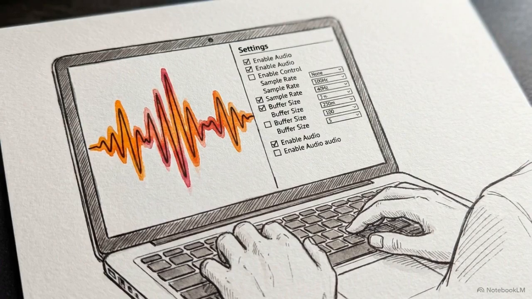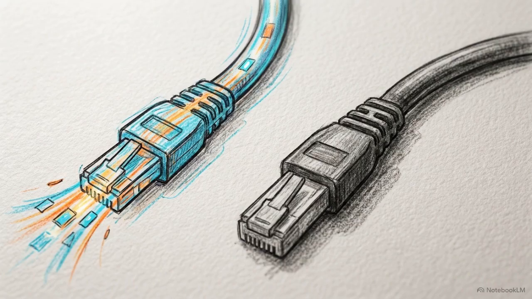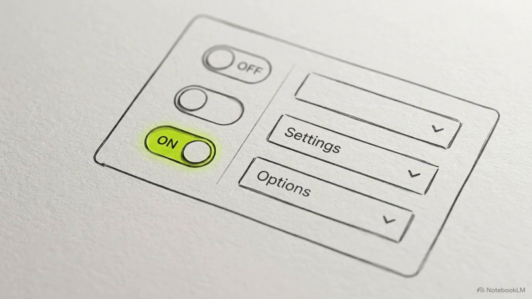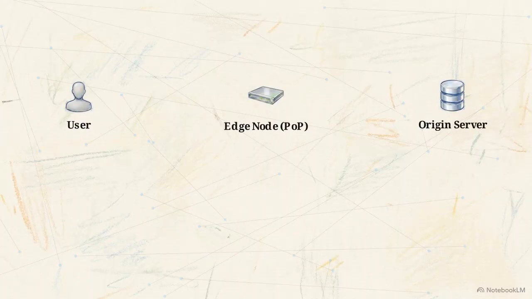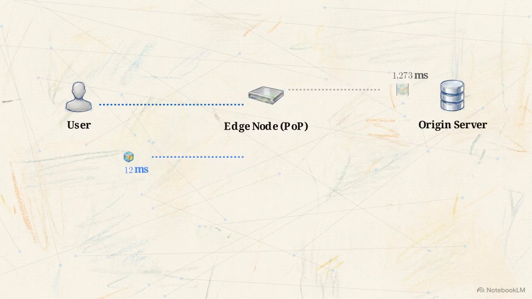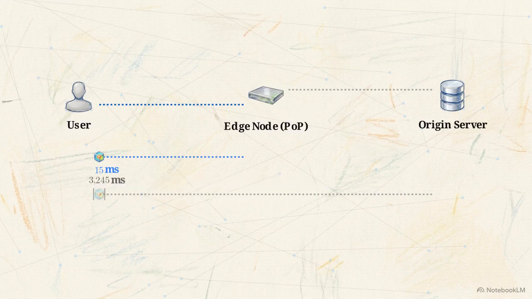Shifting our focus back out to the user's browser, we need to separate the dynamic WebSocket audio stream from the static configuration interface these users click through. To handle those static elements without taxing our core architecture, we deploy a content delivery network. This diagram outlines how a CDN operates. It physically caches static assets, HTML, JavaScript, and CSS files, on edge servers located at points of presence directly in the user's region. By skipping the long-haul transit to your primary data center, a CDN can reduce a 3200 millisecond page load down to mere milliseconds.